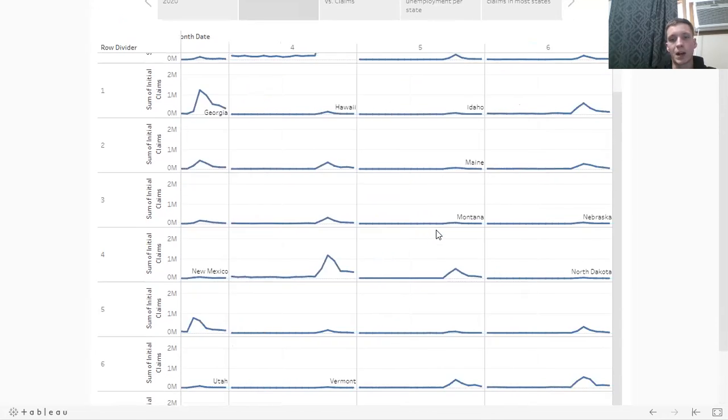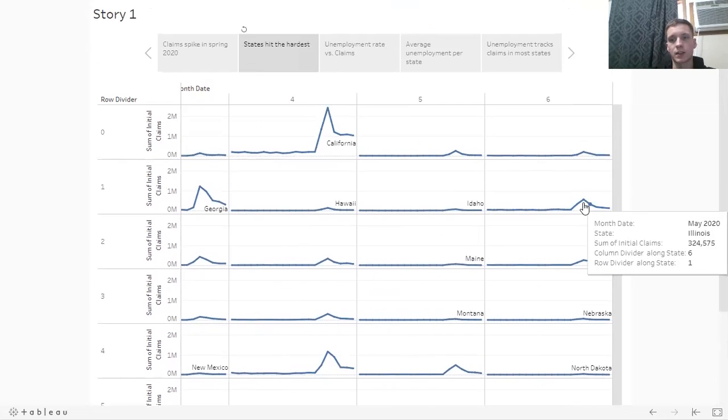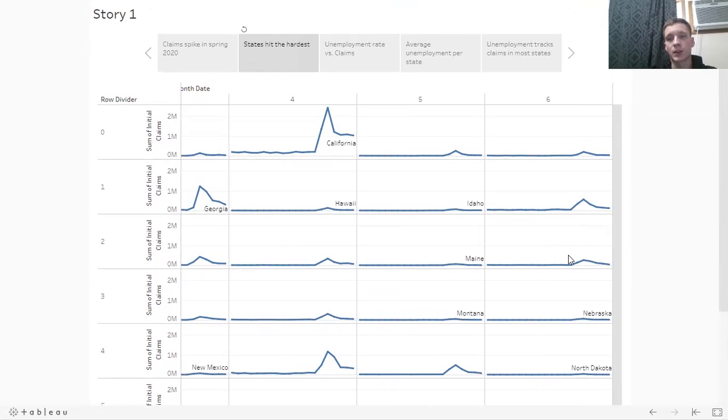So really populated places, which is not surprising since COVID, due to its nature, spreads person to person. A lot of people were being shut down for fear of the pandemic accelerating, and just the nature of these states having more people in general means they're going to see more claims. But most of those are really highly populated areas: the southeast, the northeast, and the west coast.